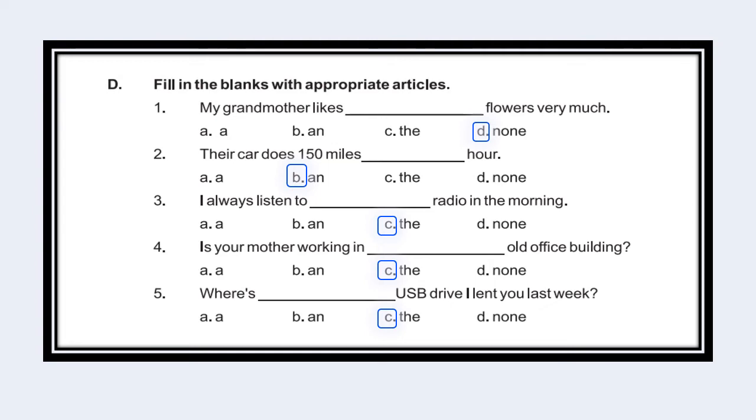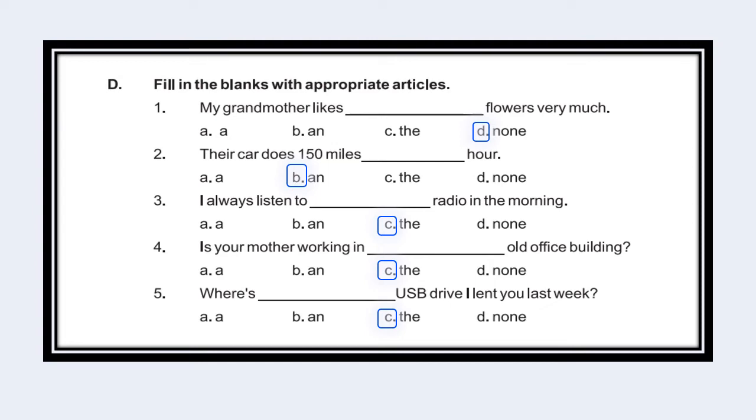Second sentence is: their car does 150 miles dash or is there. There is an "or" sound and we have to write an with that sound, so the correct option will be B. The third sentence is: I always listen to dash radio in the morning. There is one specific radio that the person always listens to, so we have to write the here.